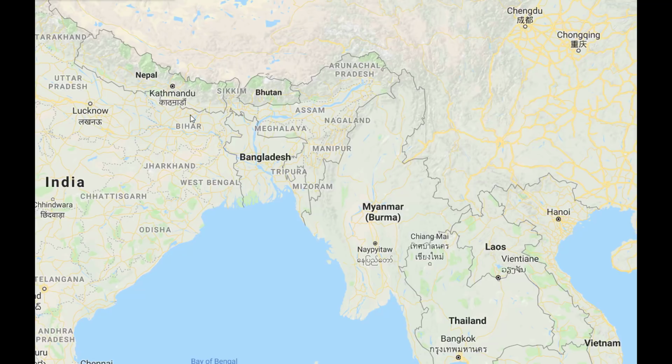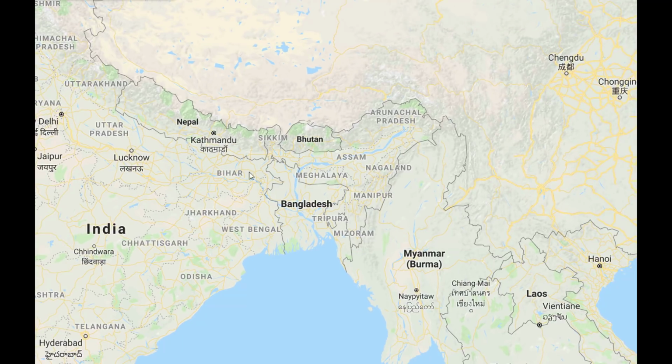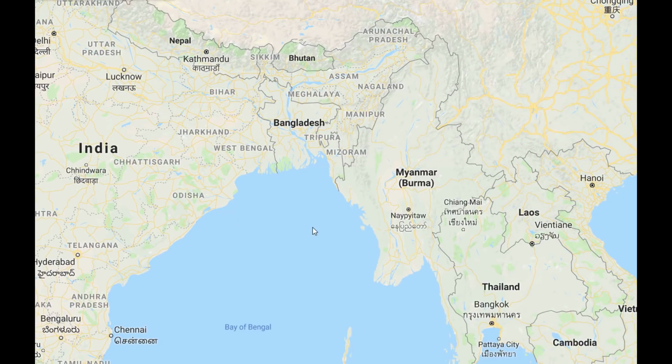Now the problem for India has always been this area, the Siliguri corridor, also known as India's chicken's neck, because this area is very narrow, and if a huge military decides to attack this area and disconnect mainland India from its northeastern states, it will become a huge obstacle for India to connect with the northeastern states, and we might lose our northeastern states as well. Definitely, since we do not want that, we also want to improve connectivity with Myanmar. Myanmar of course is a member of the ASEAN nations, and it is also very close to our northeastern states. In order to build connectivity with this entire region, we are working on the Kaladan project.